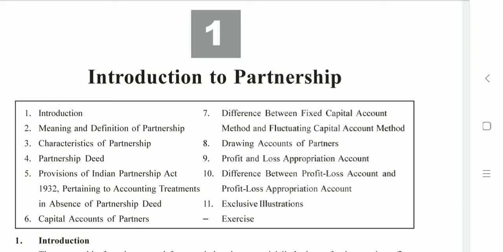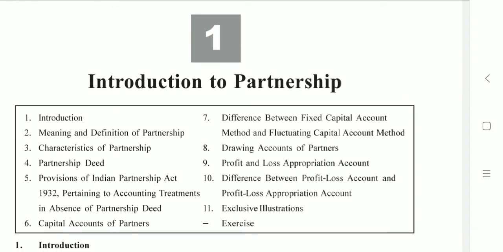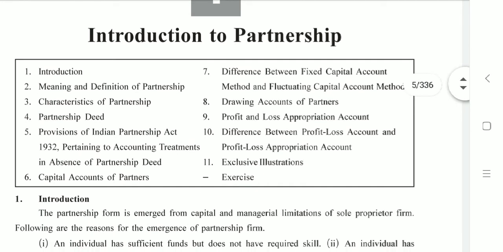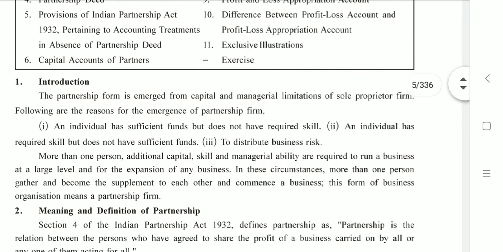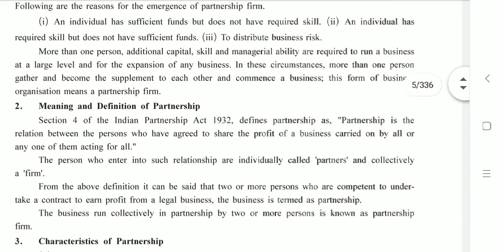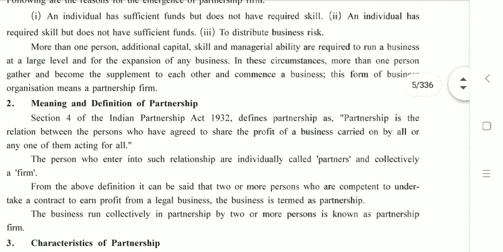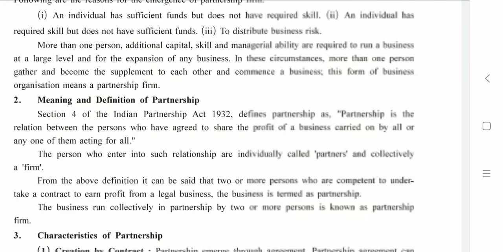All the chapters are related to each other, so even if part of theory is not a part of weightage of that particular chapter, it is necessary to clearly understand and read that theory. So the first chapter, that is Introduction to Partnership. Partnership, as I said, is a very common word. Let us understand the definition which they have given us on the very first page of this chapter.